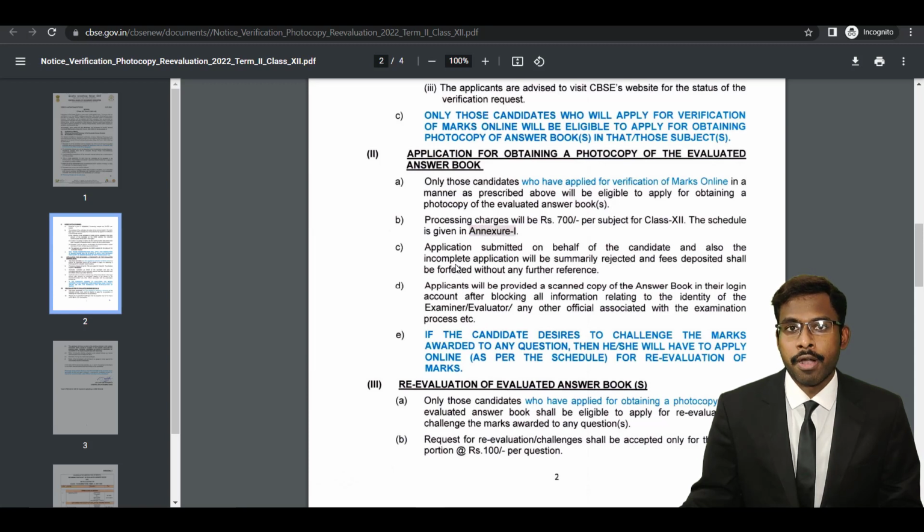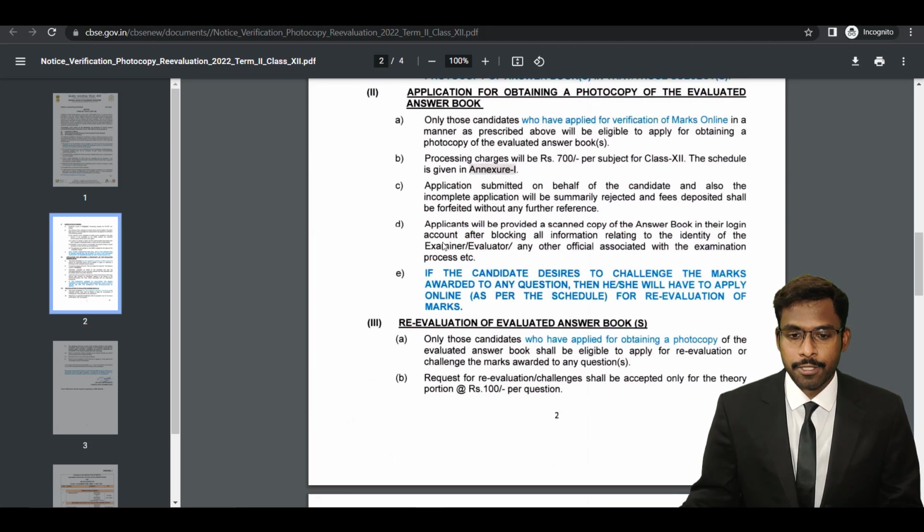So you have to make sure that you complete your application completely so that the CBSE will be able to process your application. And applicants will be provided a scanned copy of the answer book in their login account after blocking all information related to the identity of the examiner, evaluator, and other official information or association with the examination process.